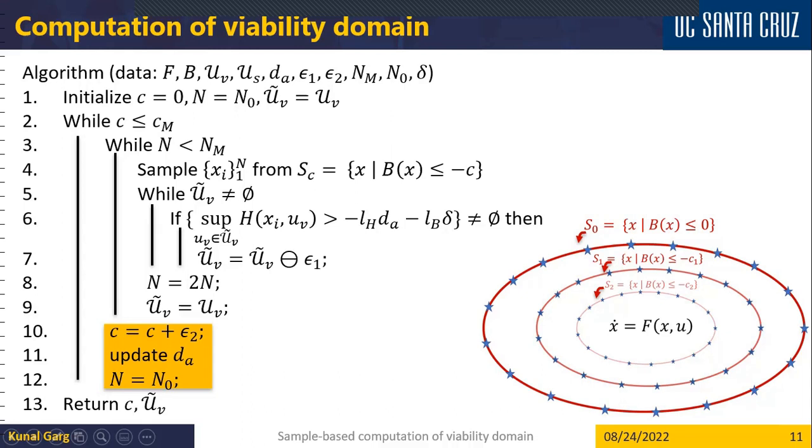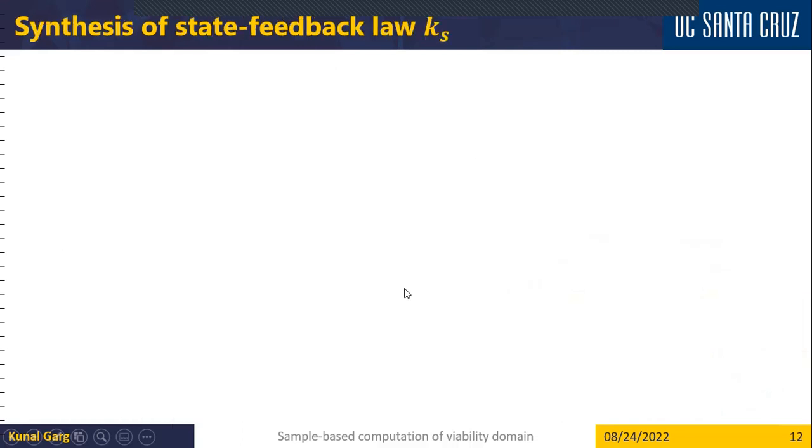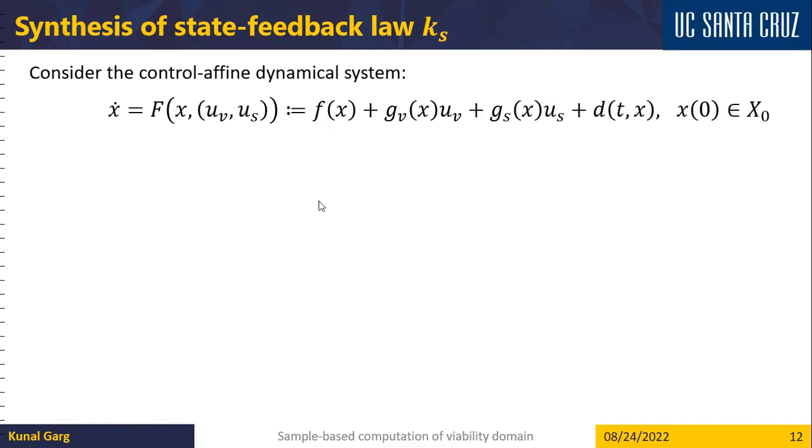And we can keep repeating this process until the algorithm converges and returns a C such that the negative C sublevel set is a viability domain, or a domain that can be rendered forward invariant. Now, using this set that we compute from our algorithm, we can propose a method to synthesize the state feedback law for secure input. For that, we assume that our system is control affine, or it's linear in the control inputs.